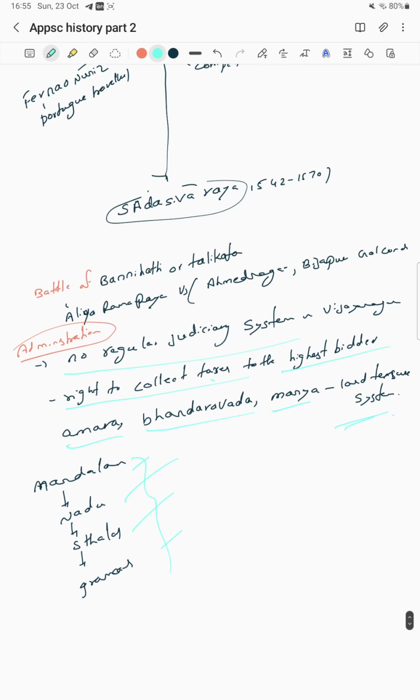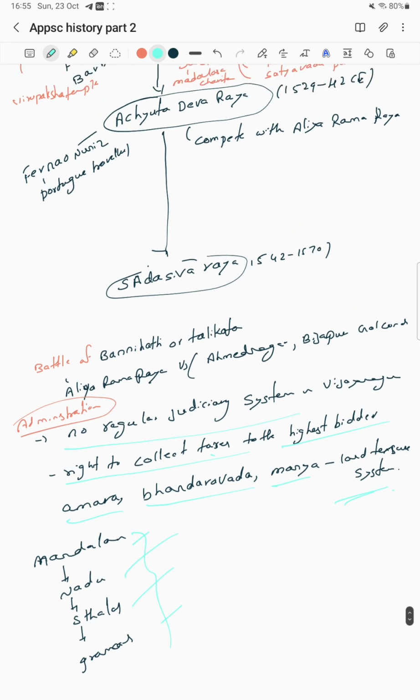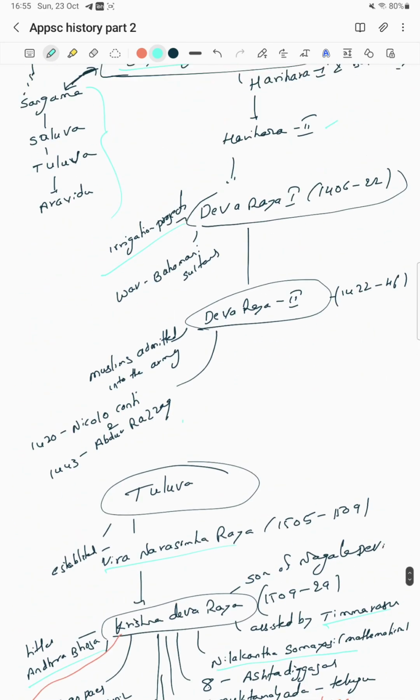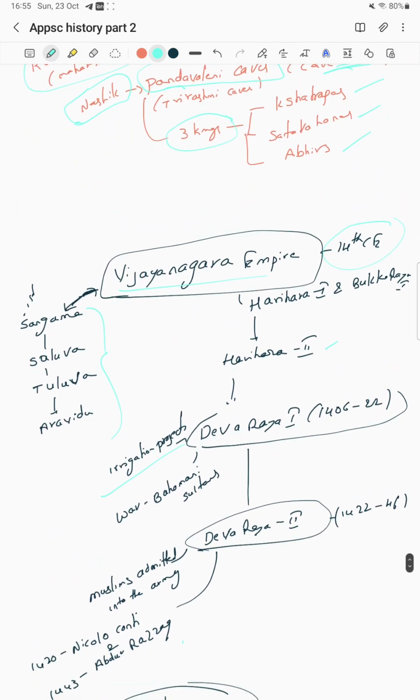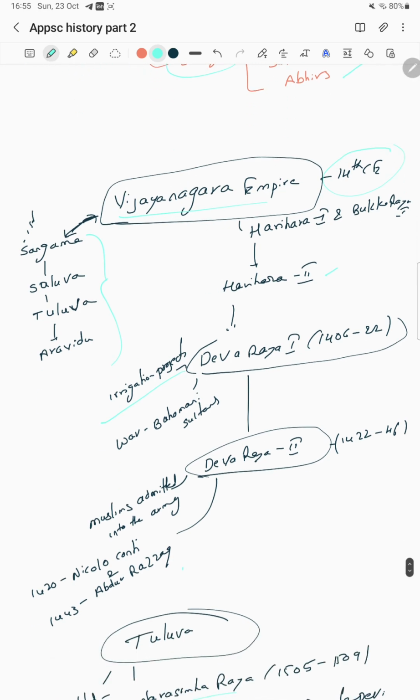Okay. Last year, 2021 UPSC prelims, they asked about the Vijayanagar Empire. I will recheck it and tell you what the original question is. I can't remember at this moment. Okay, let us quickly recap the Vijayanagar Empire. Sangama, Saluva, Tuluva, Aravidu: these were the four dynasties. Harihara and Bukkaraya. Till Devaraya two, they belong to Sangama.